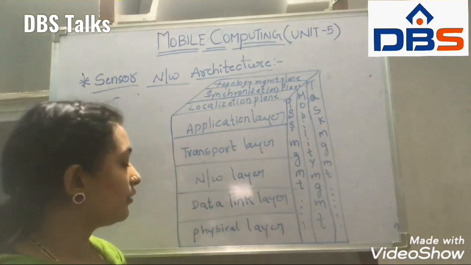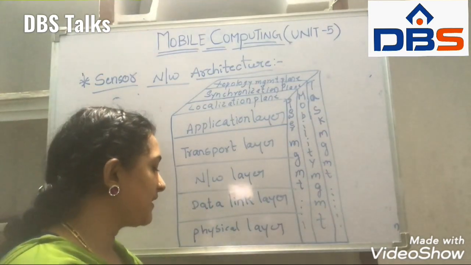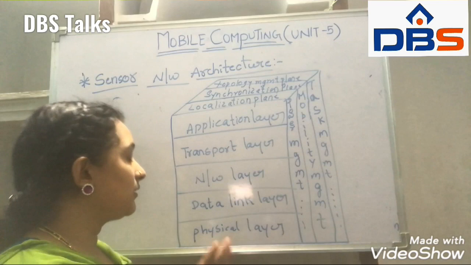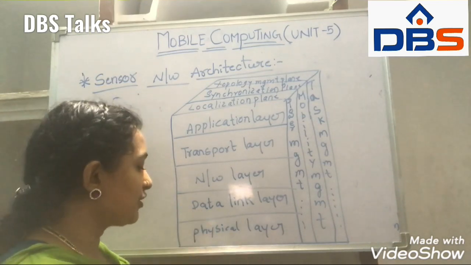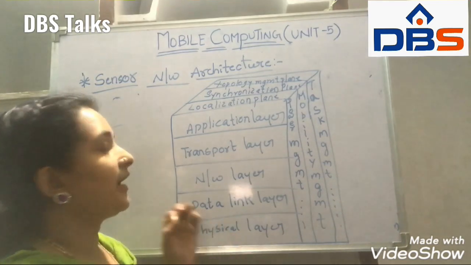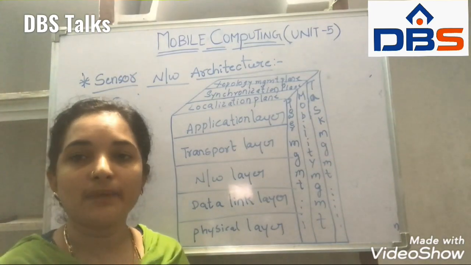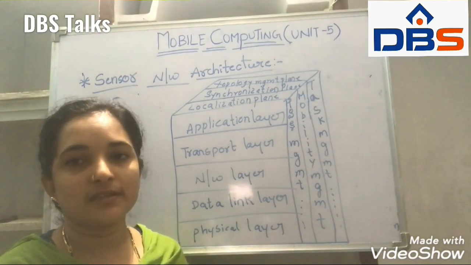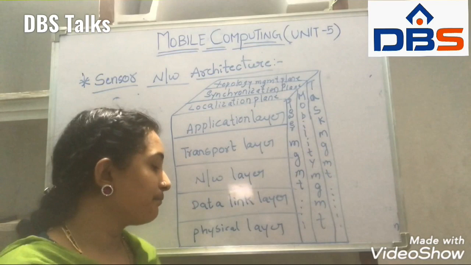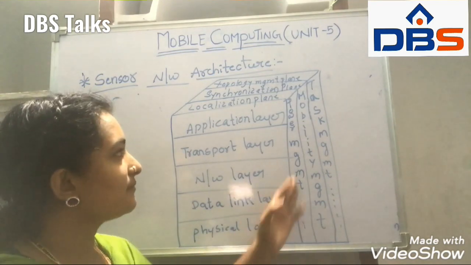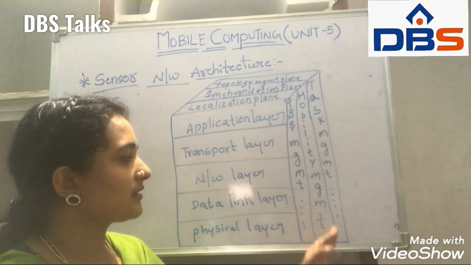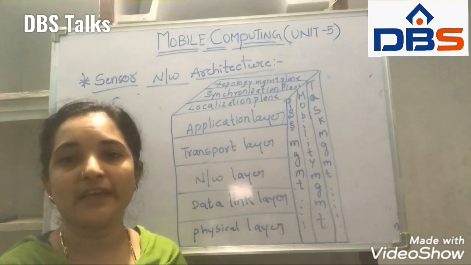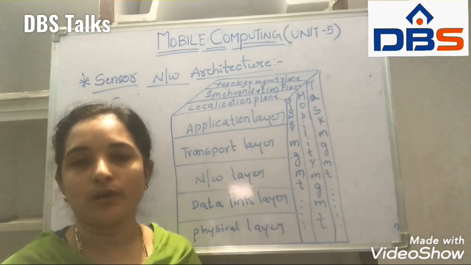Coming to the synchronization plane, the data packets find the location in order to send the packets. And there are power management, mobility management and task management. These are the different types of layers that occur in the layered network architecture.